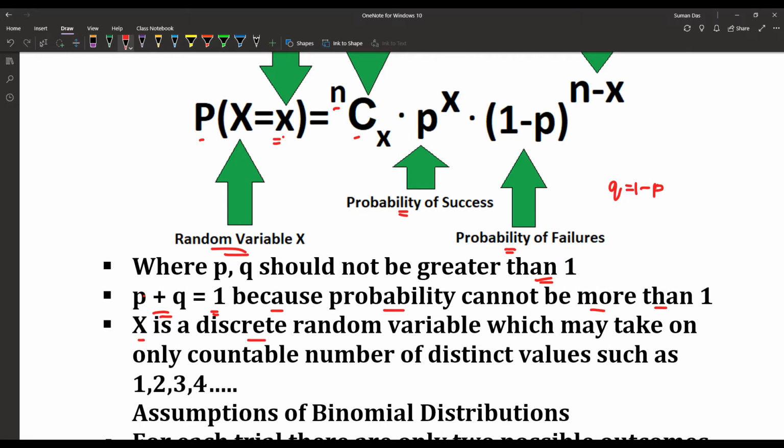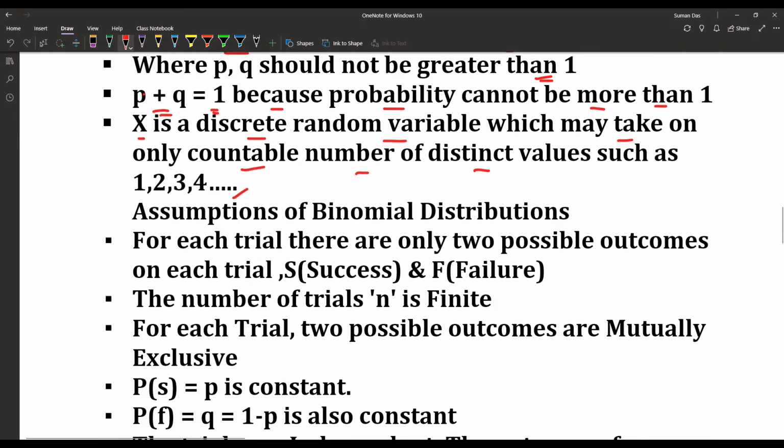Capital X is a discrete random variable which may take on only a countable number of discrete values such as 1, 2, 3, 4 up to n distinct values. So what are the assumptions of the binomial distribution?